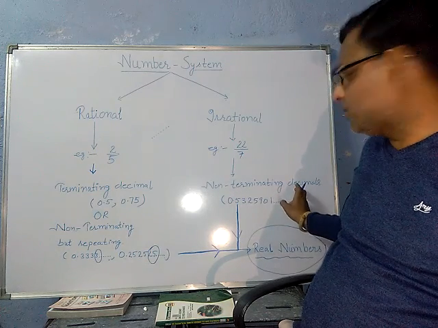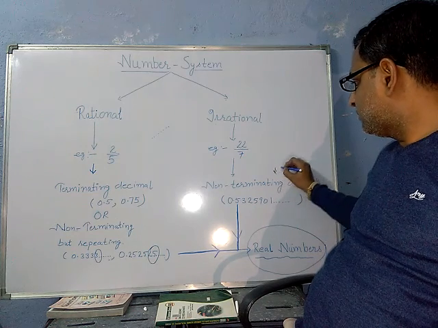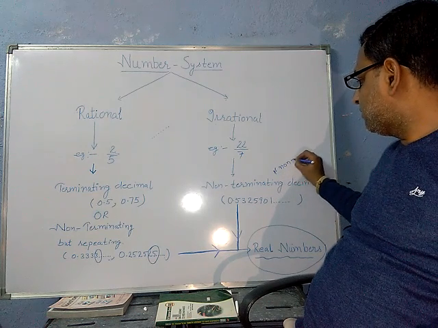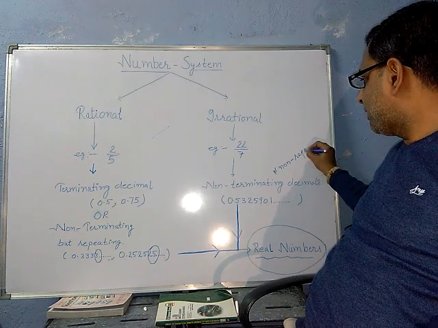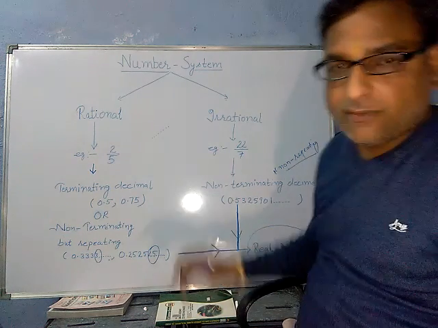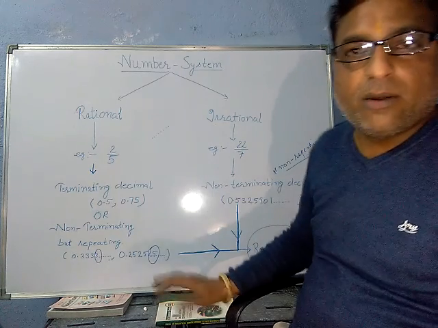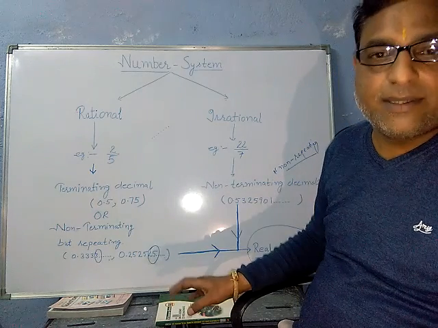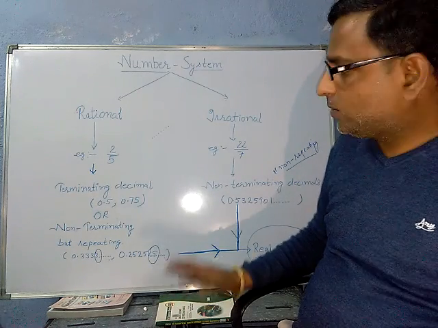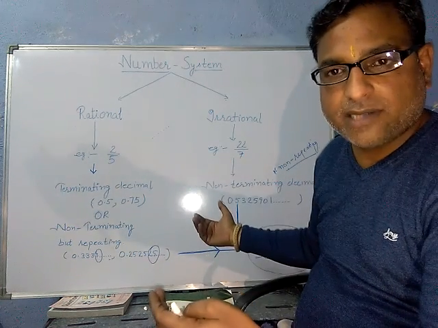I forgot to write this word over here: non-terminating, non-repeating. So these are called irrational numbers. Clear? So this is how you can find out whether the given fraction is a rational or irrational number.